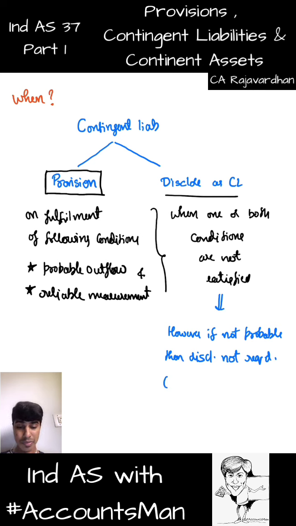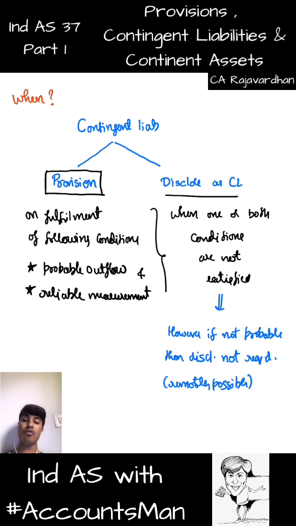What do I say, remotely possible? I want to say remotely possible or not at all possible. There is only a 1% chance. In such a case, you will not even disclose it. When there is a reasonable certainty, you disclose it as a contingent liability.